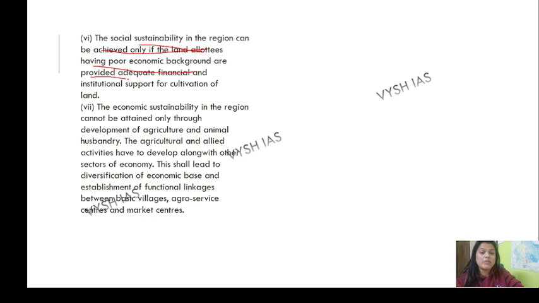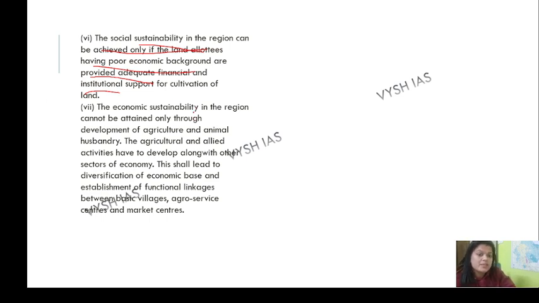Next, the social sustainability in the region can be achieved only if land allottees who have a poor economic background are provided adequate financial and institutional support. So we are basically looking forward to social sustainability, like the poor farmer shall not have to face everything, such as farmer suicides. Support for utilization of land. So basically we are talking about adequate financial and institutional support.